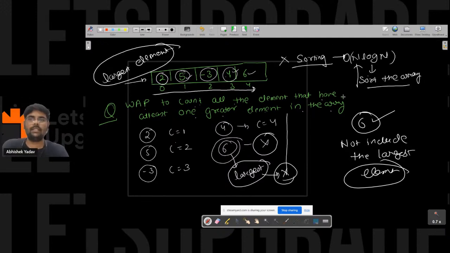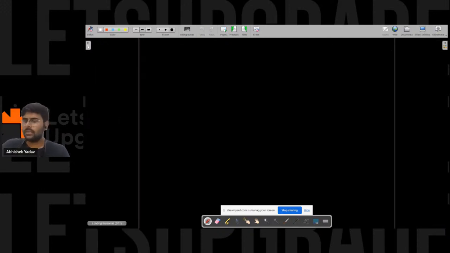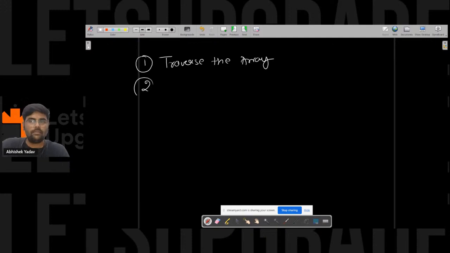Okay, should I write the pseudo code here, right? Let me write the pseudo code here. So first step is what? We will traverse the array, and I observed one point, that I have to remove the largest element. Traverse the array, find the largest element.